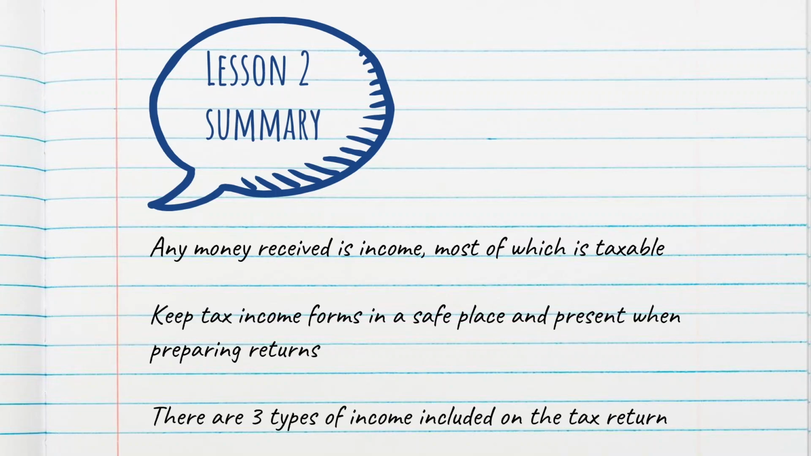And then finally, there are 3 types of income included on the tax return that you need to be aware of and what they mean. The total income, which is your combined income. The adjusted gross income, which is your income once those adjustments have been made. And then your taxable income,